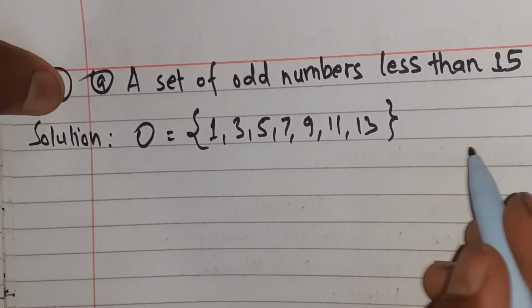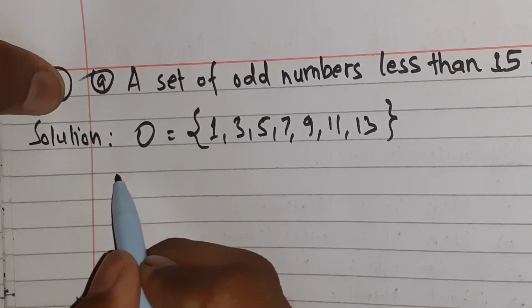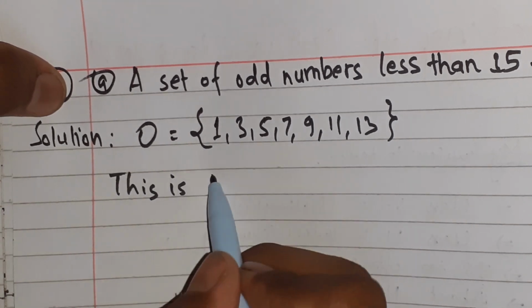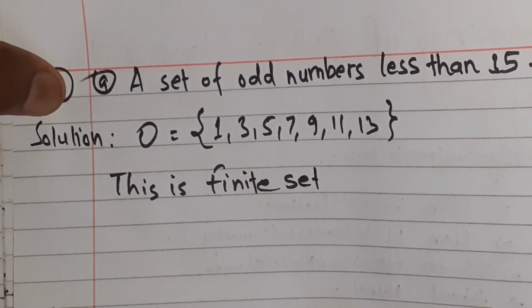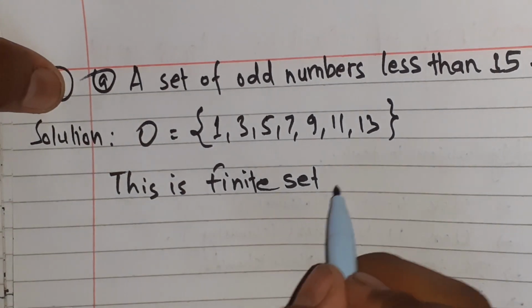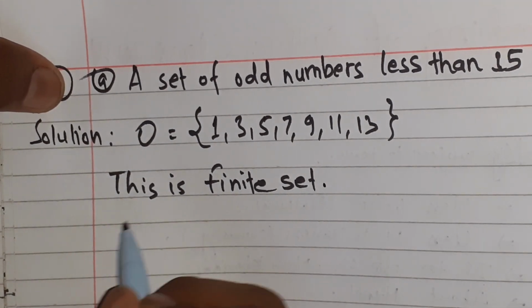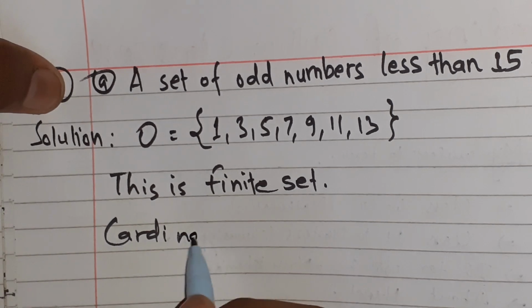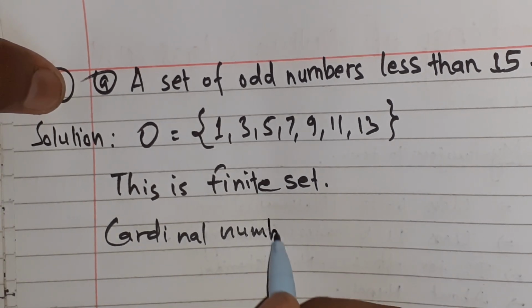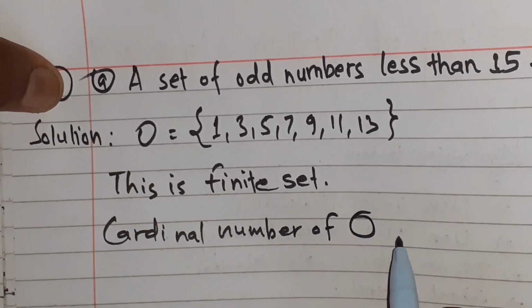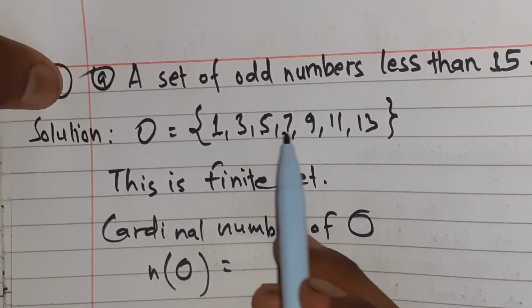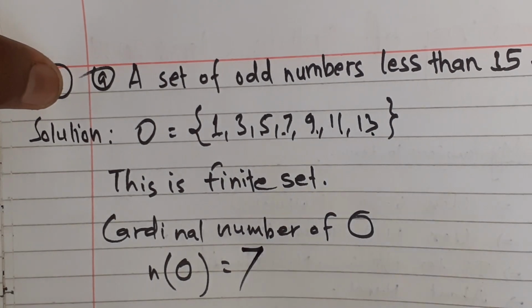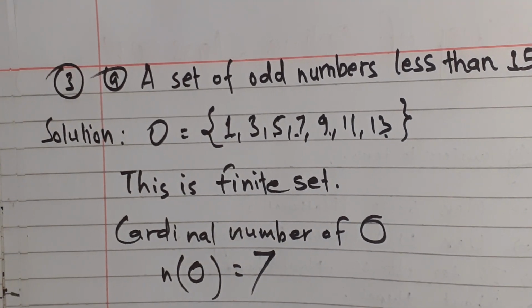Yeah, this is a finite set, because we can count the elements of set O. Now the cardinal number of O, that means n(O) is equal to 1, 2, 3, 4, 5, 6, 7. 7. This is the answer of number A.